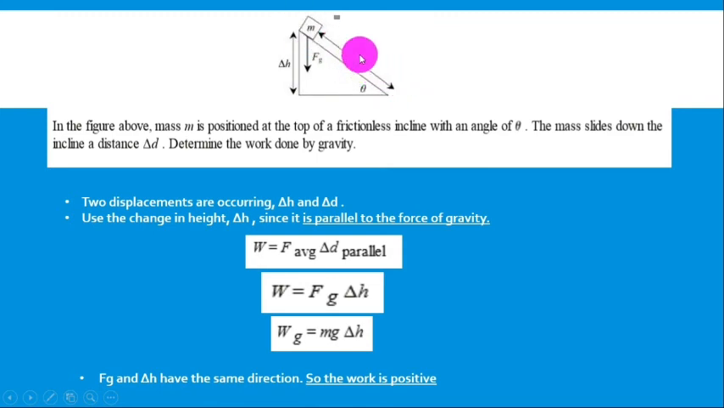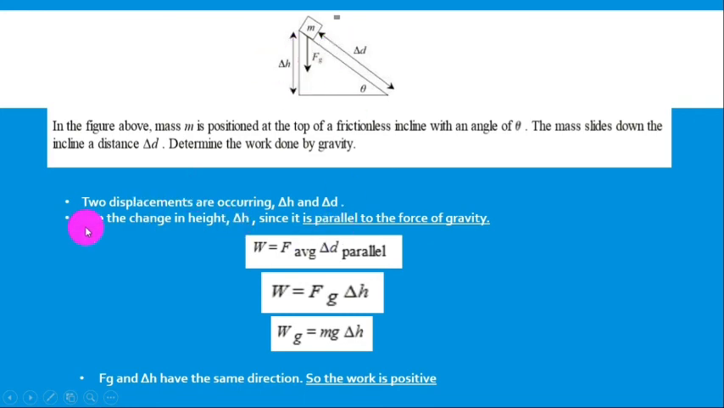Now we know that here it's not horizontal, it's not vertical, but here I have the height of the object. So the object is here, then the object will become here. So we have a change in height. We are going to take for the force of gravity delta H. I don't care about delta D. I will only take delta H because we said force of gravity is related to the change in height.